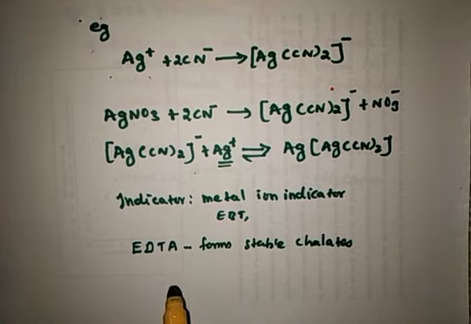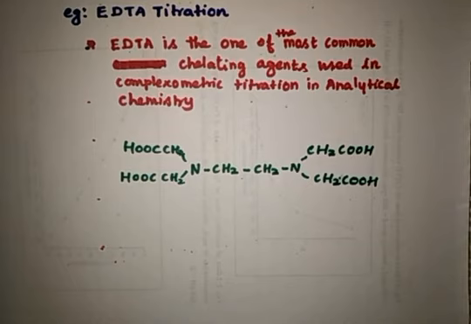Therefore, it is one of the most important chelating agents, or titrants, in complexometric titration. So the complexometric titration is also called EDTA titration. Here, the most important chelating agent is EDTA.